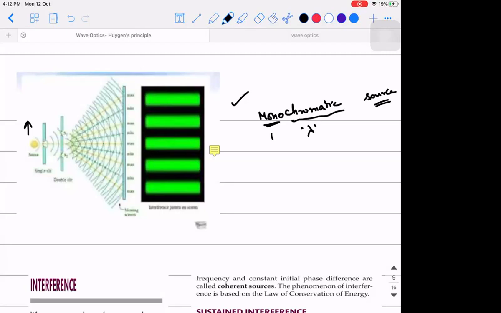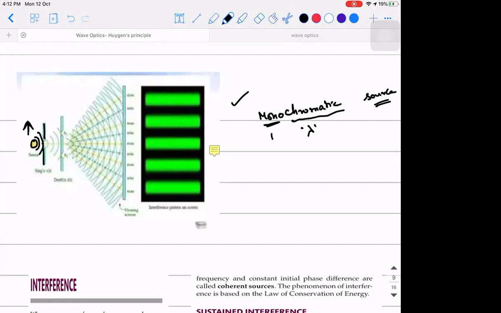If there is any point that is confusing, please stop me. Or else I'll assume that you're clear and I'll proceed. Now listen. This is the torch which I told you about. This box is a cardboard with a small hole. Till here you are able to visualize, right? From the torchlight, wavefronts will go.